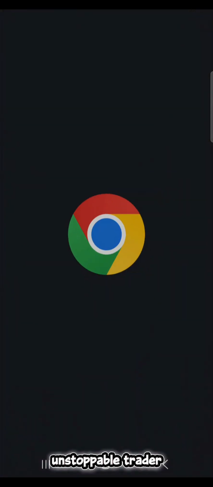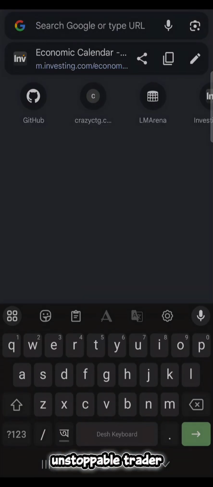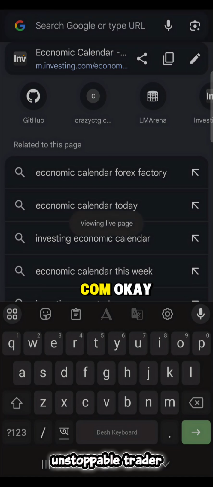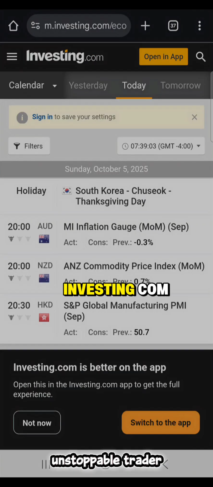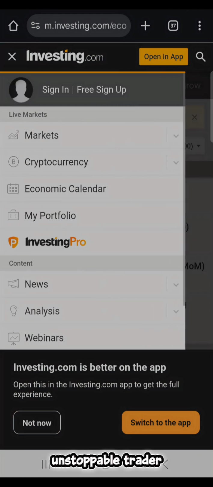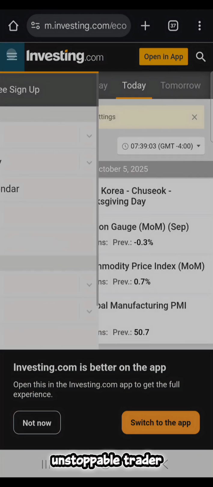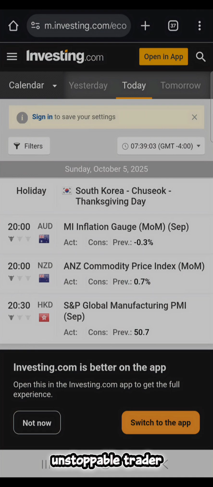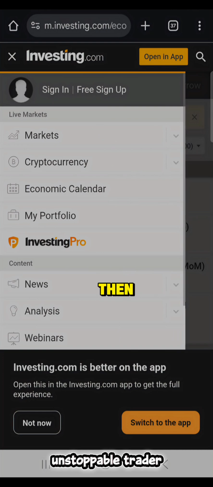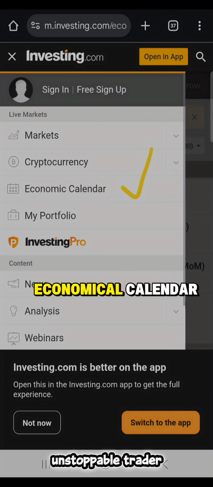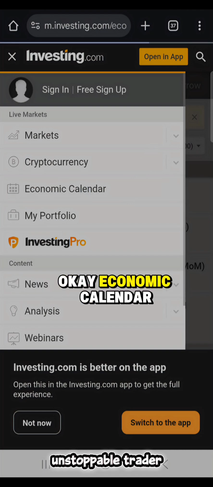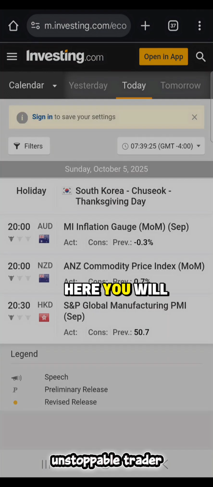For this, open your Chrome browser, then type investing.com. After you come to investing.com, you should click on the three dots, then economic calendar. Here you will see today's news.